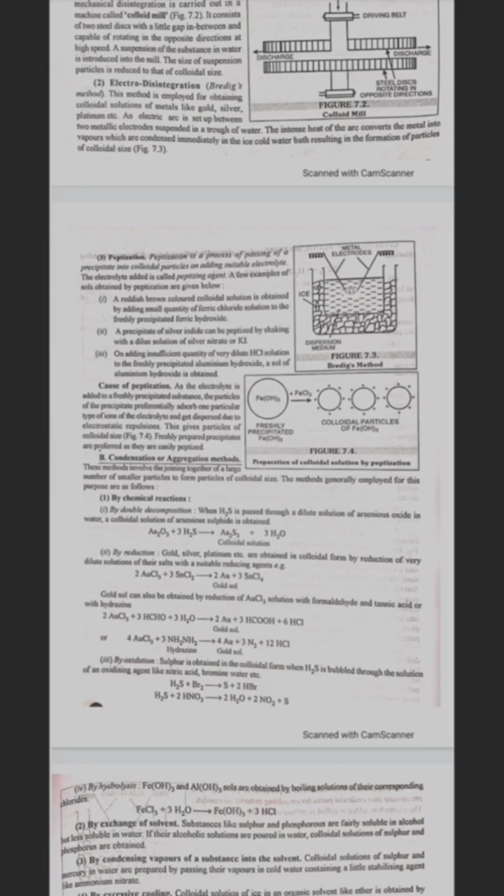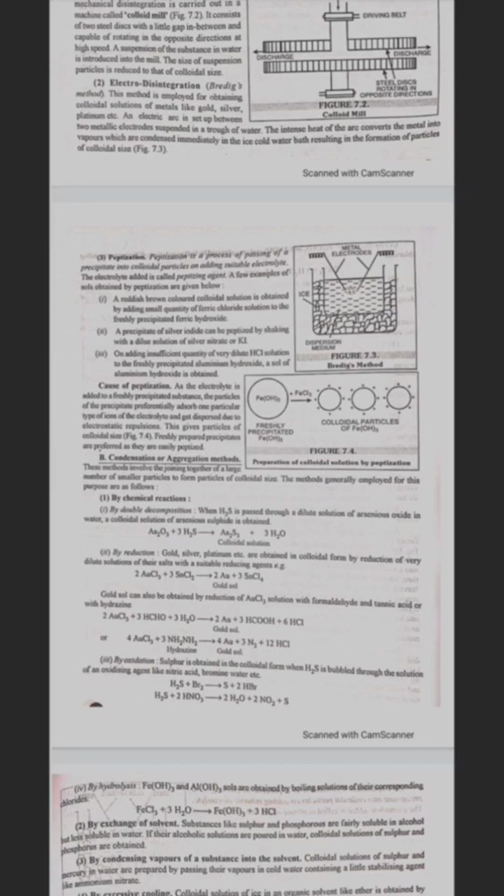A reddish brown colored colloidal solution is obtained by adding a small quantity of ferric chloride solution to freshly prepared ferric hydroxide. A freshly prepared precipitate of silver iodide can be peptized by shaking with a dilute solution of silver nitrate or KI. On adding an insufficient quantity of very dilute HCl solution to freshly precipitated aluminum hydroxide, a sol of aluminum hydroxide is obtained.